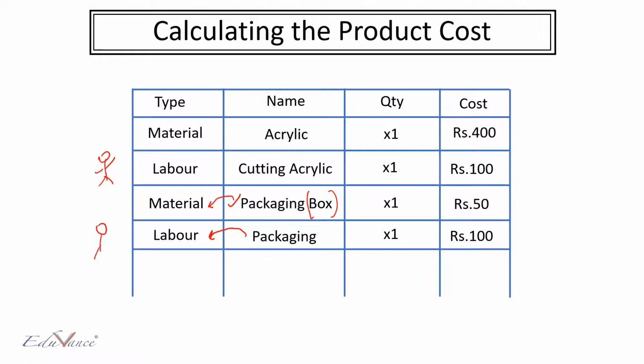Why? You will need one person to take the acrylic, which has already been cut. So the person who has cut the acrylic, so you will have your finished product here. Now this person here will take the packaging box, will take the finished product, and then will completely put the finished product inside the box. And this process is called packaging. So this step is very important. So you will need one person to do this, and hence it calculates as a labor cost.